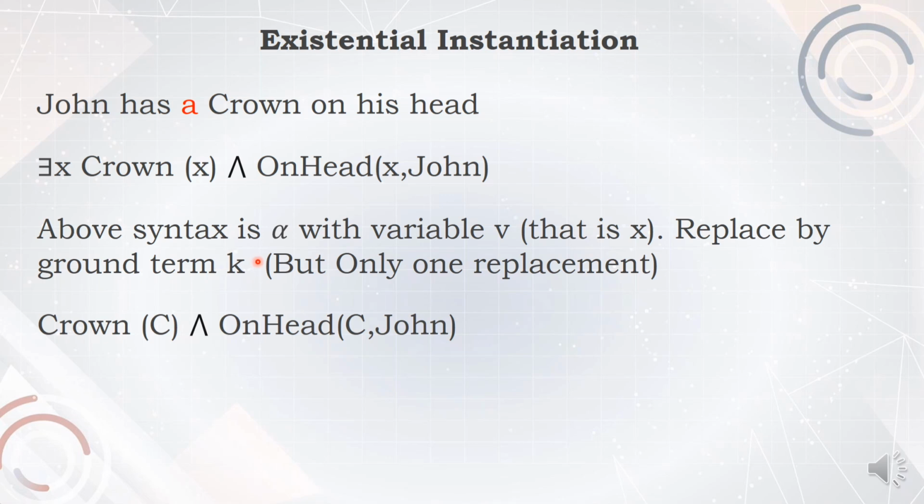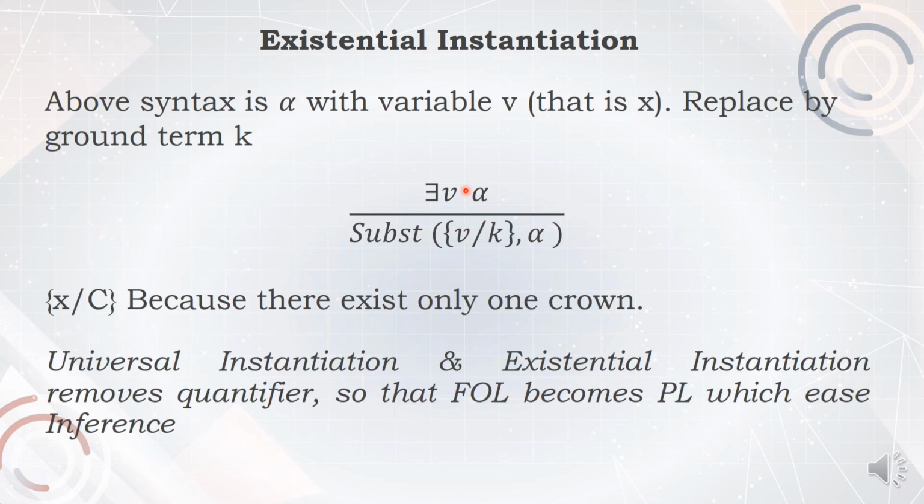I am replacing the variable V by the ground term k, here it is called C, in the given syntax alpha. So the formula for existential instantiation is: there exists variable v of alpha syntax, given that substituting the variable v with the ground term k for the syntax alpha.